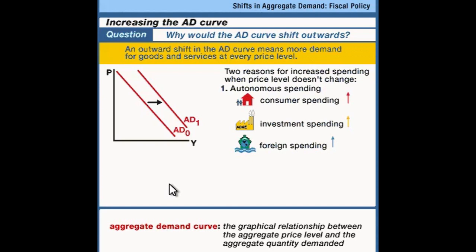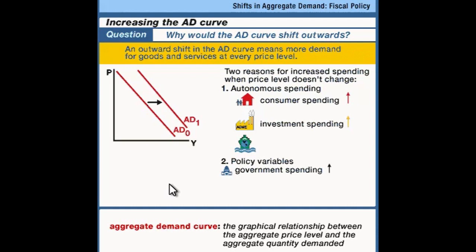So if the government starts building more roads and bridges and spending money on schools and things like that, this increased government spending increases aggregate demand in the economy, so businesses have to respond to produce the stuff that the government wants. So that's one policy variable. It's autonomous. The government can increase its spending or decrease its spending anytime it wants. But when the government increases spending, we have an outward shift in aggregate demand.